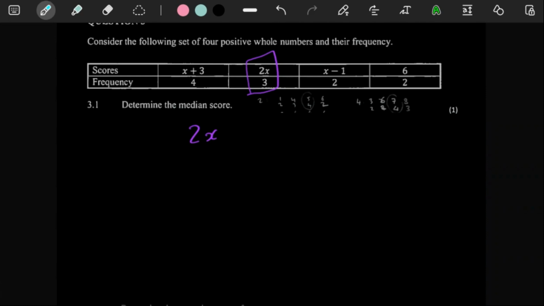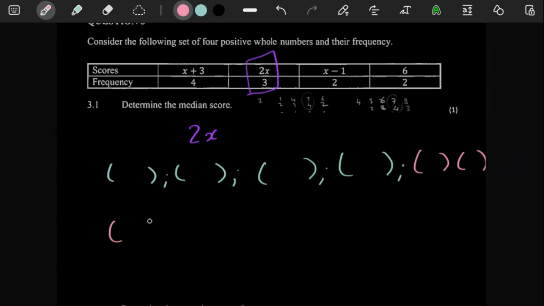So what you would need to visualize is for x plus 3, you would have 4 of them. So you'd have x plus 3, another x plus 3, another x plus 3, and then another x plus 3. And then you would have 3 of the 2x's. 1, 2, and then 3 of them. And then you would have